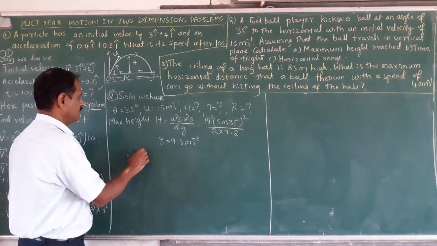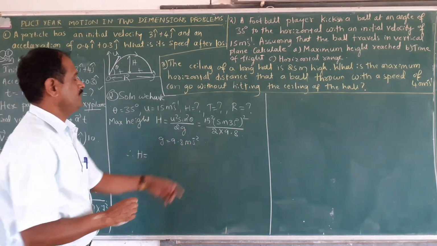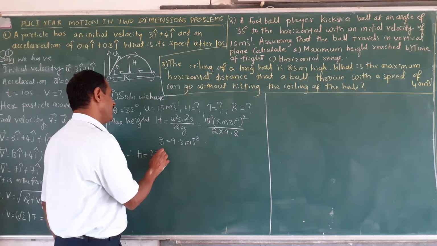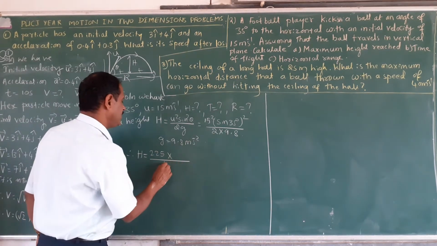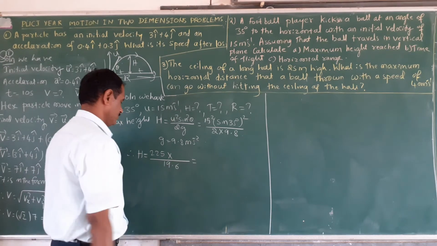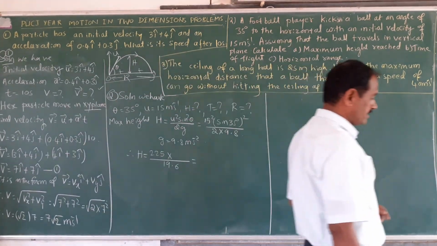Therefore h is equal to 15 square, 225, into sin 35 whole square, divided by 19.6.